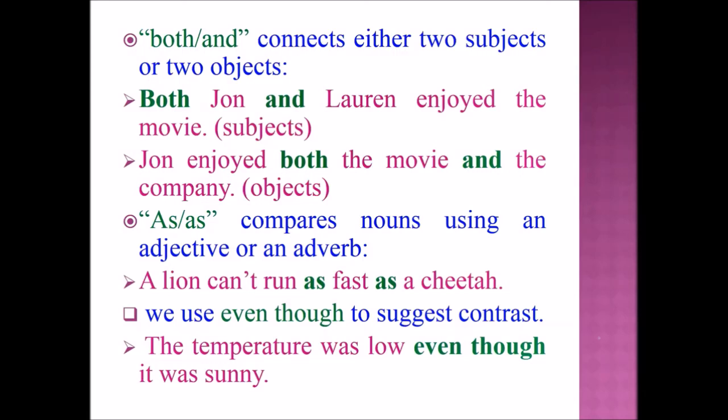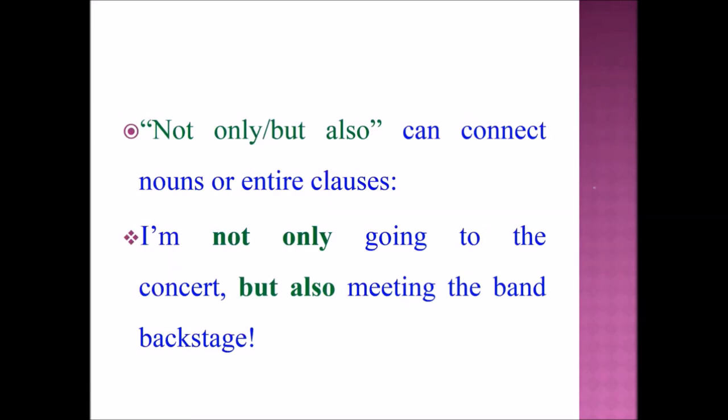The temperature was low even though it was sunny. Next, let's see about not only but also. Not only but also can connect nouns or entire classes. Example sentence. I am not only going to the concert but also meeting the band backstage.